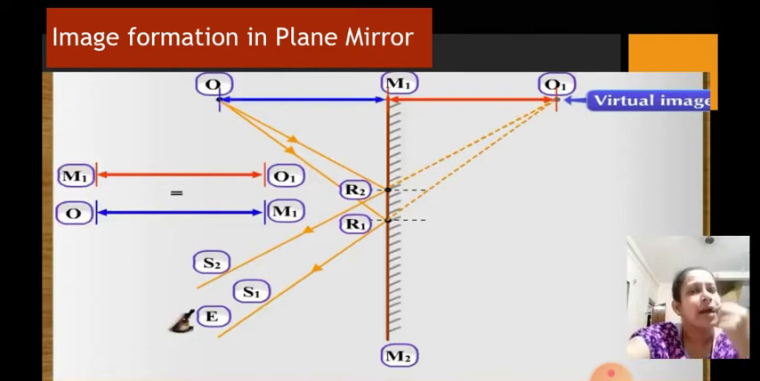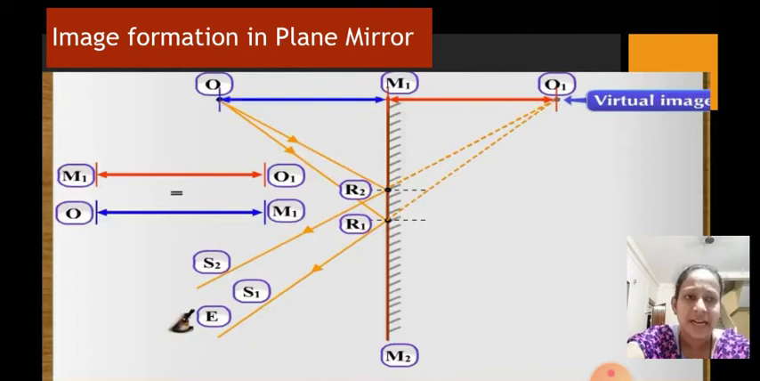That means at whatever distance you keep the object in front of the mirror, at the same distance the image will be formed behind the mirror. So I just want to explain that to you. Remember that whatever the distance of the object from the mirror, the image will also be formed at the same distance behind the mirror. That should be noted down.